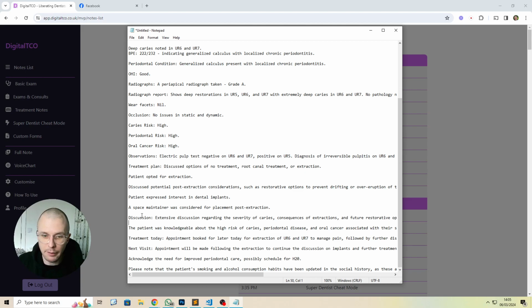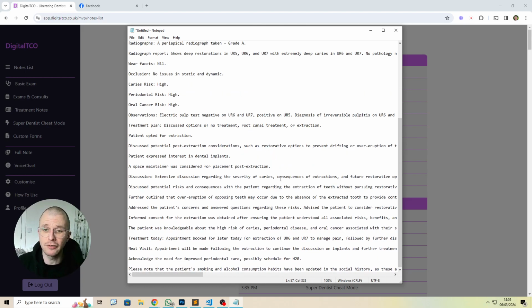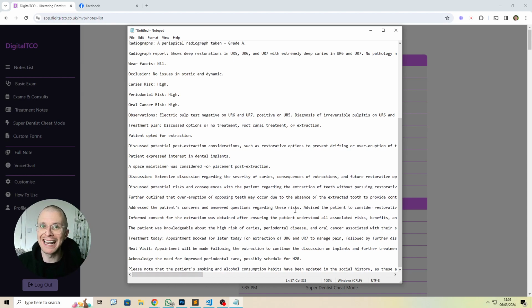So I'd probably just put that, boom, in there. Now I've got a super comprehensive note of all the information, and I've changed one letter. It's covered everything. So even if it does miss out a little something like that, you still don't have to write anything anyway, because the cheat mode covers it.